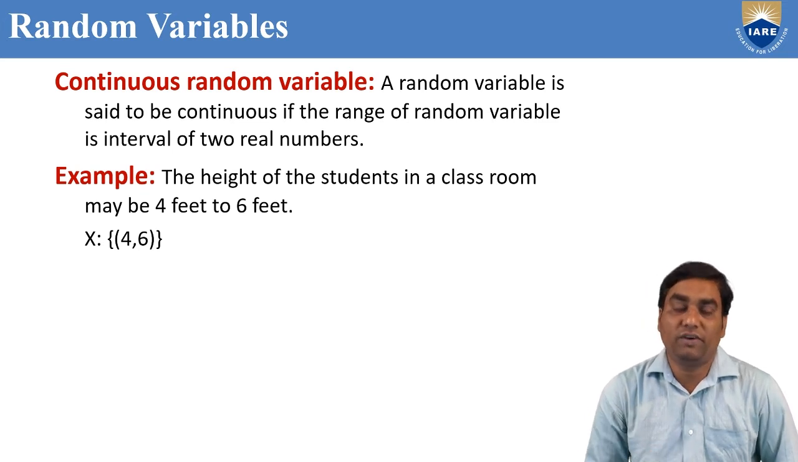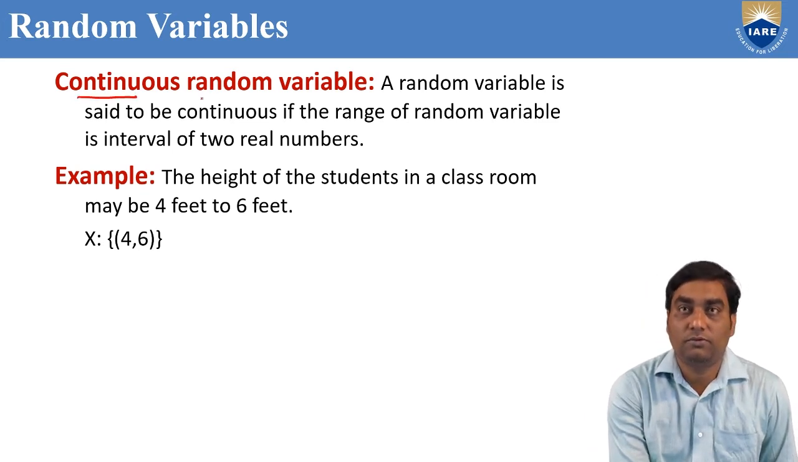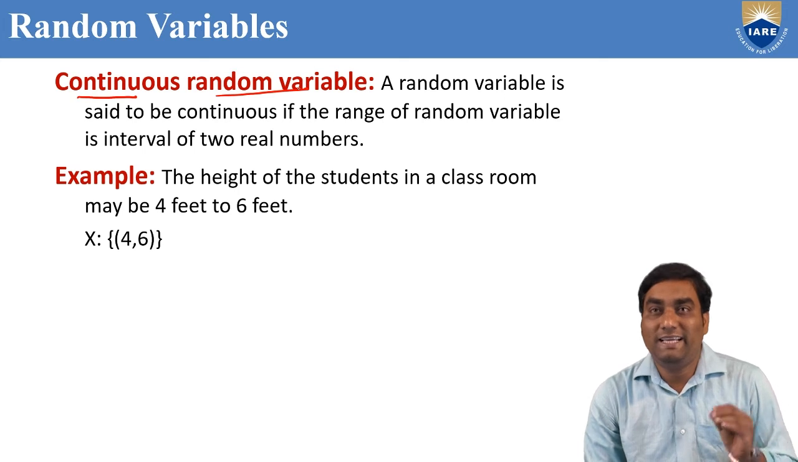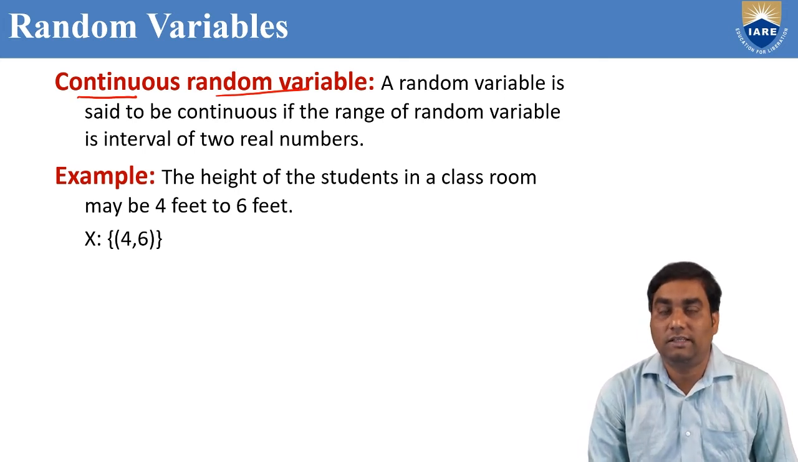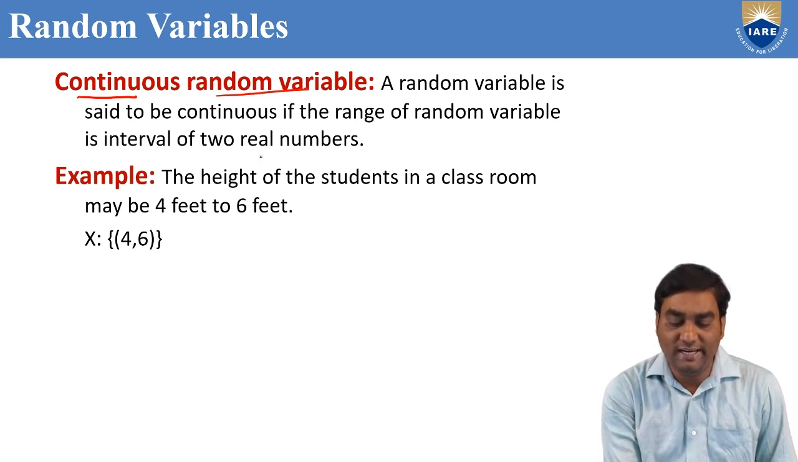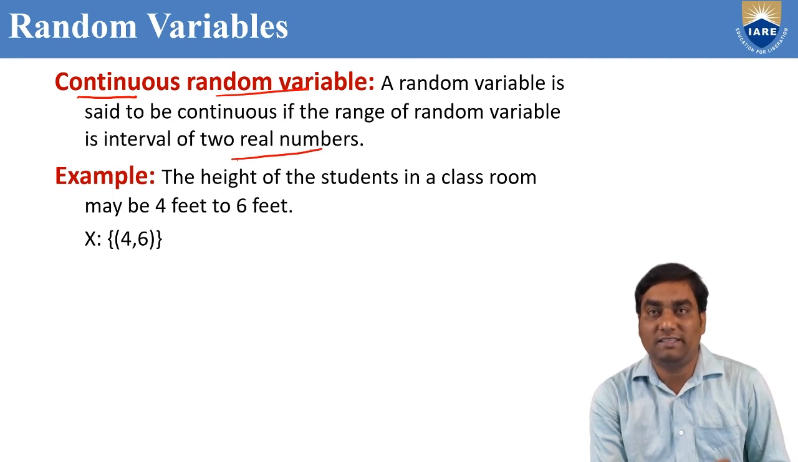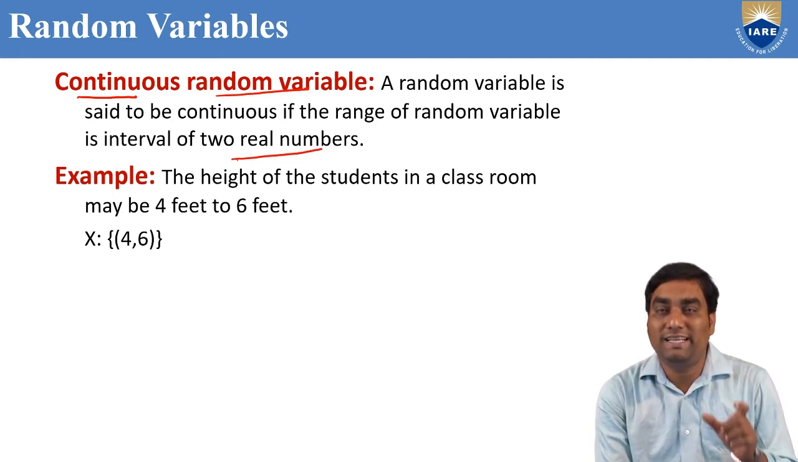What is the meaning of continuous random variable? Here, the range of the random variable is not finite. The range of the random variable is defined between any two real numbers.